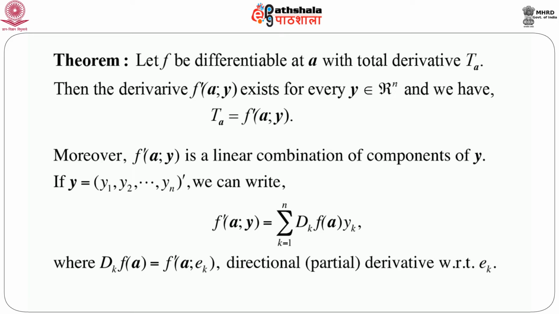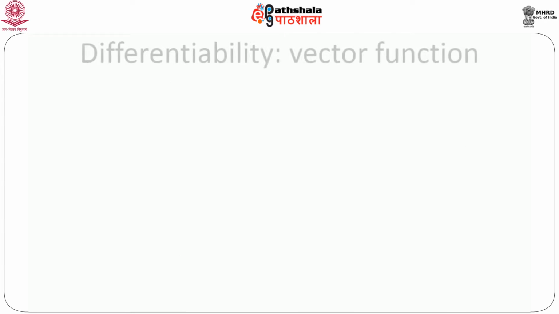Now this f prime a; ek is nothing but the directional derivative with respect to ek, or the partial derivative, where ek is the kth coordinate vector. That means only the kth component is 1, all other components are 0. So in this way we can write the derivative of a scalar function of several variables.